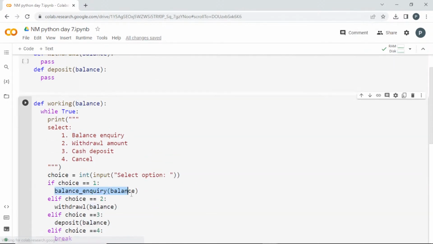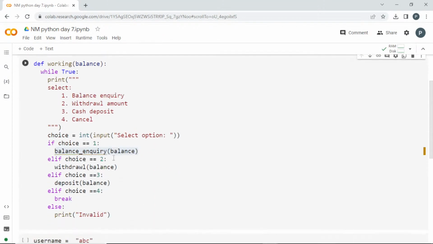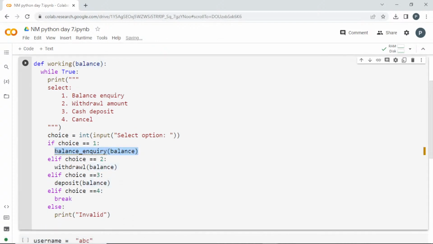Even here, I think we can change it. If the user selects one, it is better not to create a function unwantedly, so I'll remove this. If the user selects one, I'm just going to return. It doesn't need any complex function. It is just printing, right? I'll just print, using a formatted statement, your balance is, and I'll pass the balance directly here. So the balance which we will be passing will be passed here as the balance. It is simple, right? You don't want to create any function for this. So with these two things we will create a function.